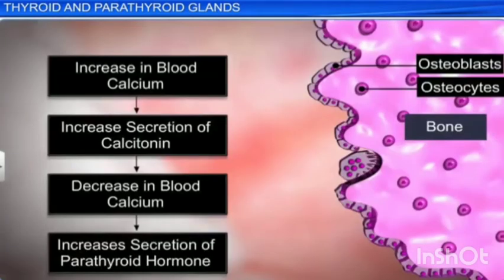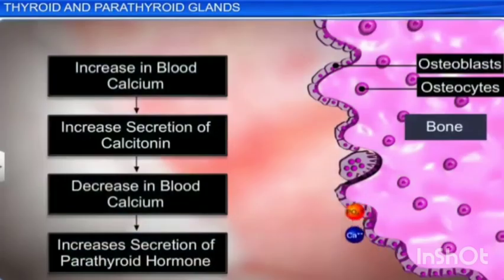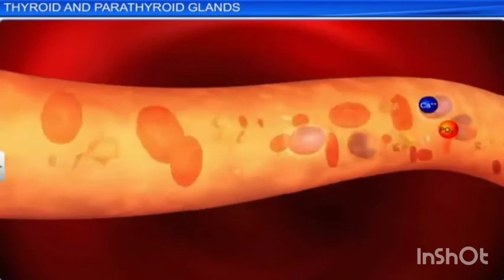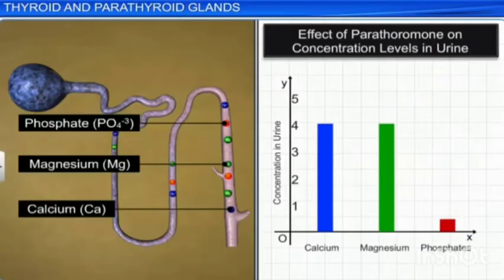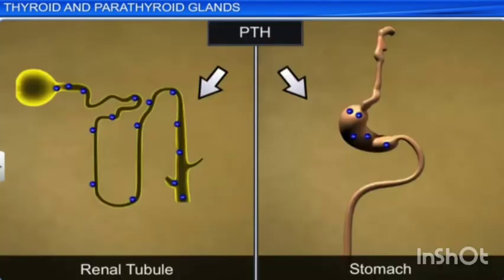The secretion of this PTH is controlled by calcium level in the blood. It increases the blood calcium level by stimulating the osteoclast. Osteo means bone, clast means destroying. So it destroys the bone to dissolve the bone matrix. As a result, calcium and phosphate are released into the blood. This parathyroid hormone enhances the reabsorption of calcium and excretion of phosphate by the renal tubule and promotes activation of vitamin D to increase calcium absorption by intestinal mucosal cells.